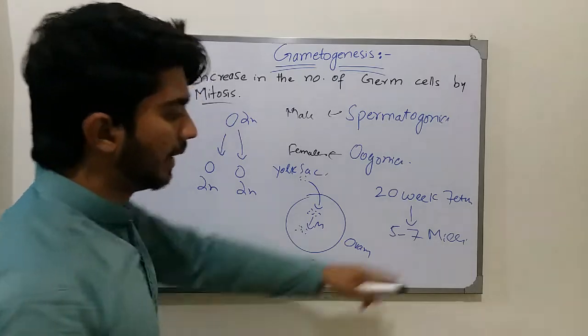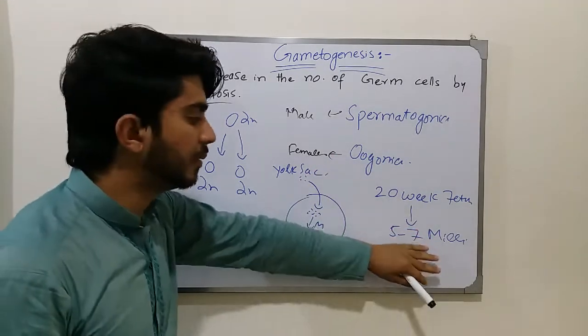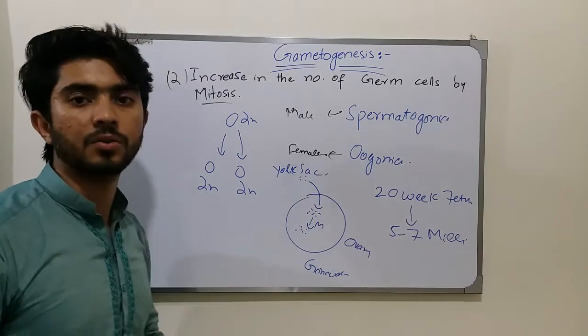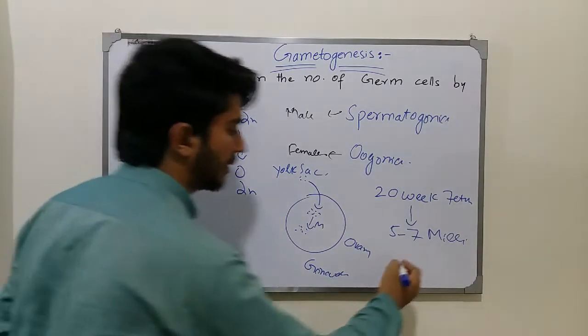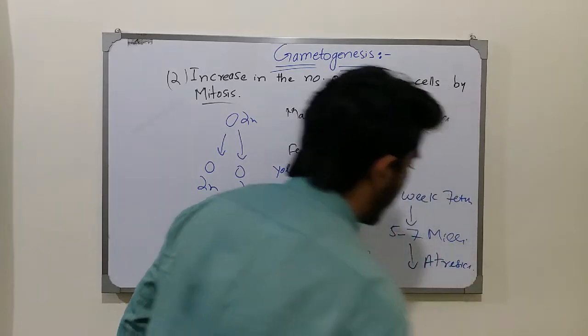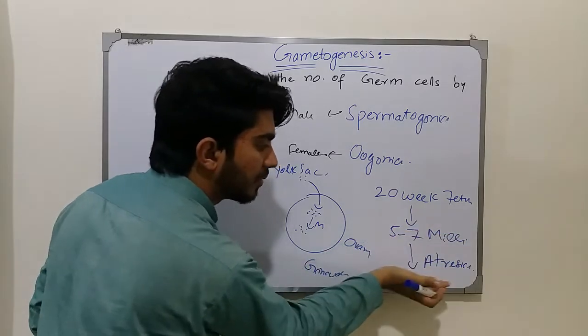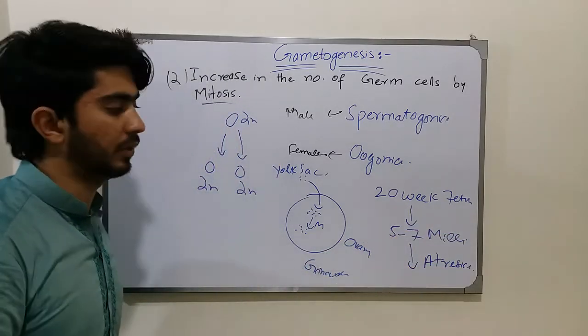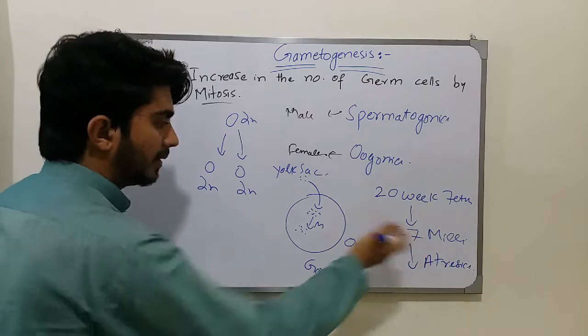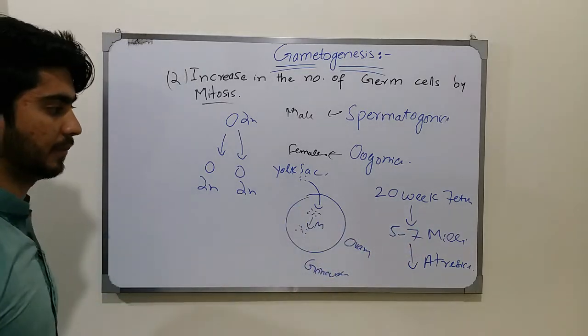This is a huge amount, and this huge amount will always be degraded by a natural process that is called the natural degradation of atresia. Here is the atresia process, and the atresia will cause a reduction in these 5 to 7 million, sometimes to only 40,000. And this is the amount that is attained in the lifetime of the females.